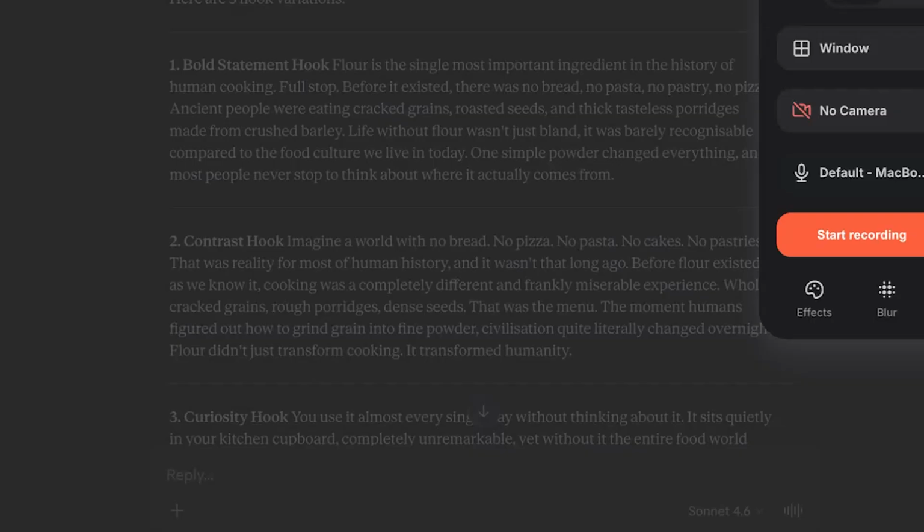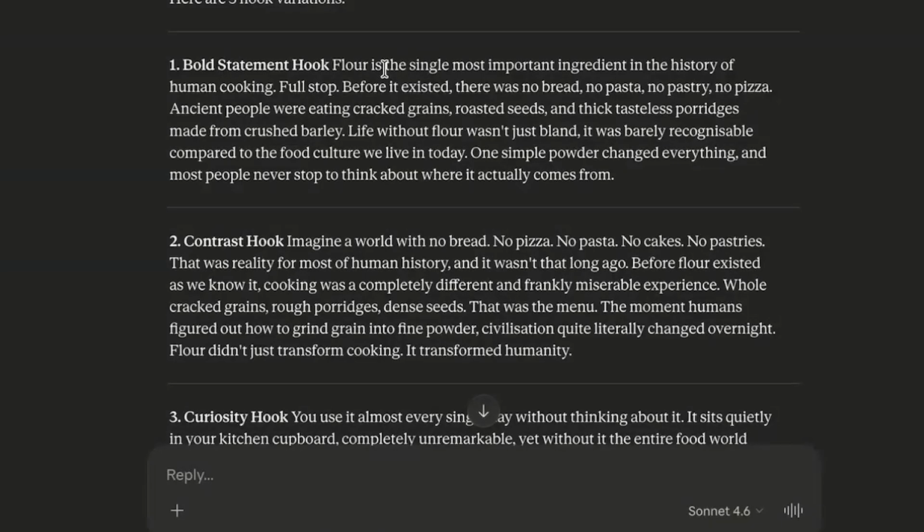Okay, sounds okay. This is going for the bold statement angle over here. So, flour is the single most important ingredient in the history of human cooking. Full stop. Before it existed, there was no bread, no pasta, no pastry, no pizza. Ancient people. Now, this sounds more powerful because it has more bold statements. In some niches, the hooks are better with bold statements, while others work better with compelling questions. So this one's winning so far. Let's look at the other one.